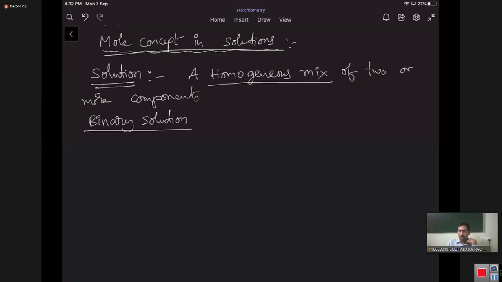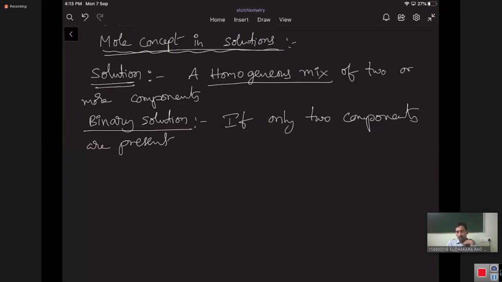Binary solution means only two components are present in the mixture. If only two components are present, then we can call it a binary solution.